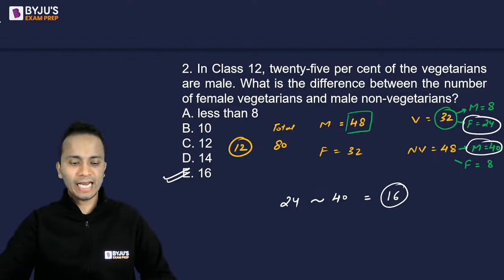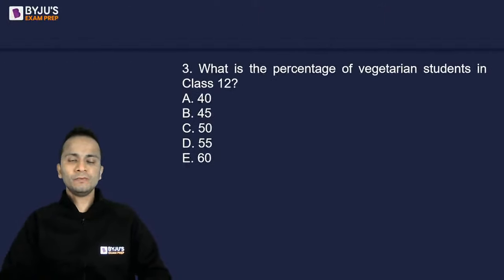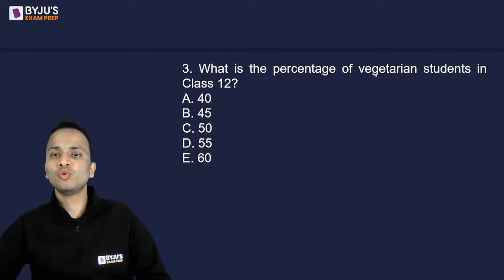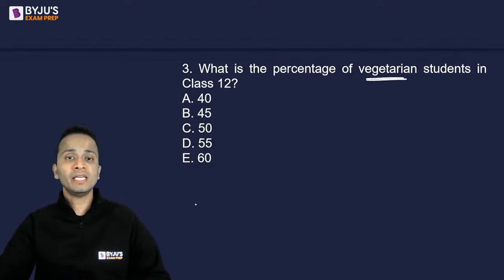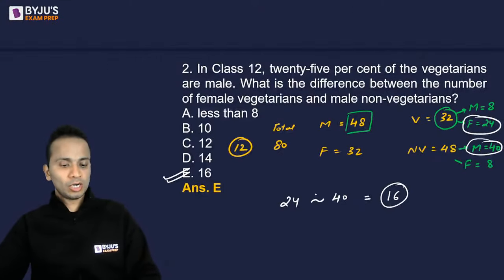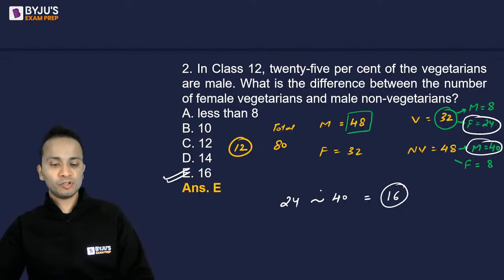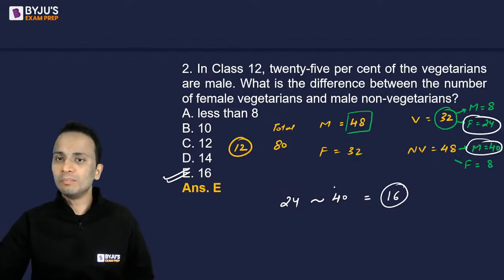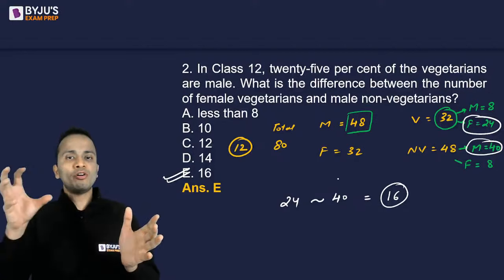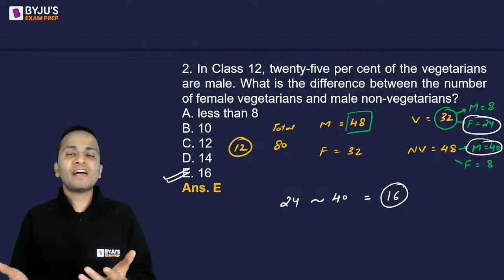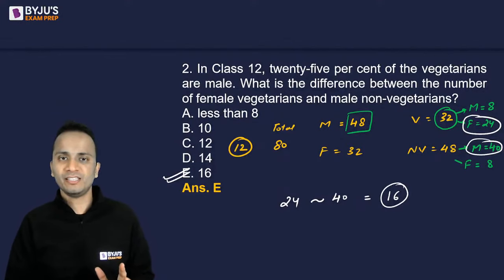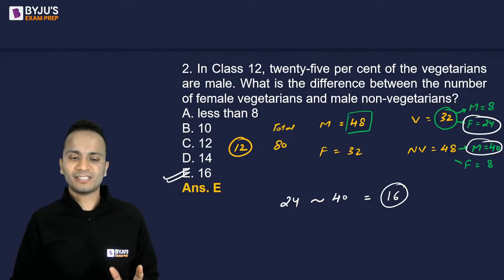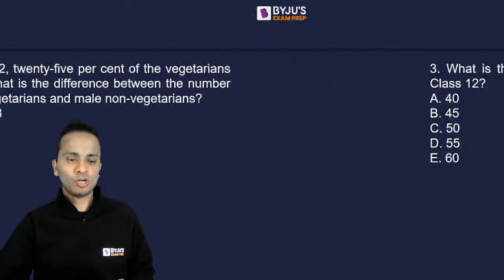All right, let's move ahead and look at the third question related to this. Here the correct answer is option E. The third question: what is the percentage of vegetarian students in class 12? Okay, wait, I'll go back. So you are saying, sir, male should be 75% of non-vegetarians? No, Raksha, we have to look at the numbers. 25% of vegetarians are males, so the remaining 75% should be females out of vegetarians. That will not go into non-vegetarians. Understood? Okay.